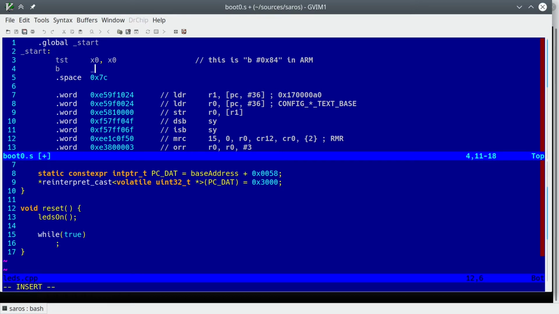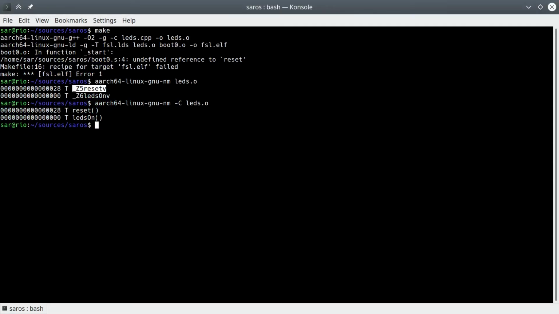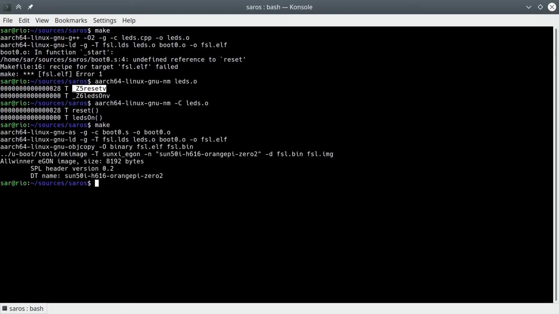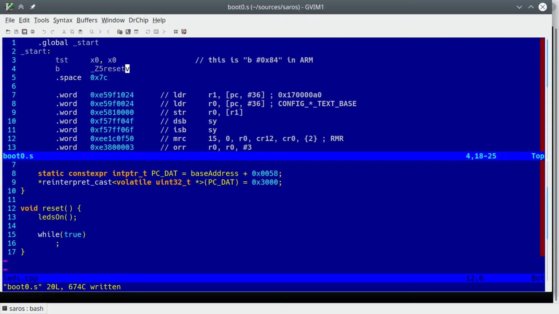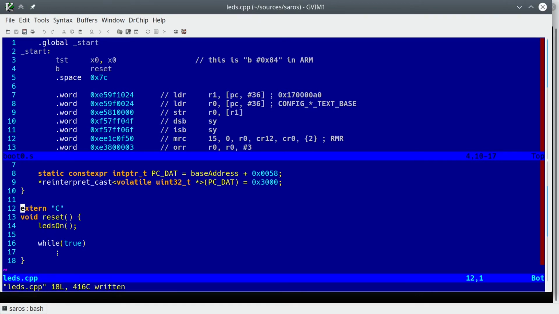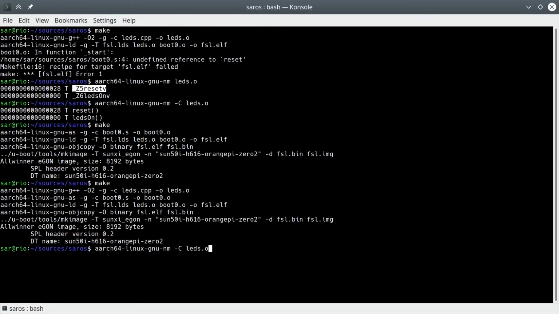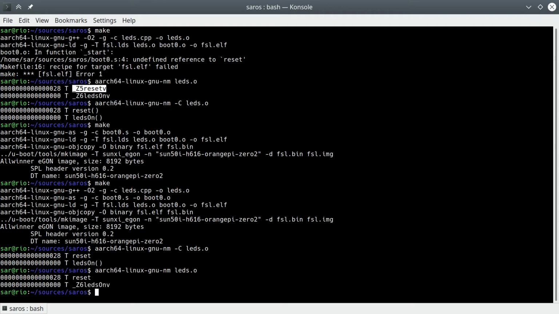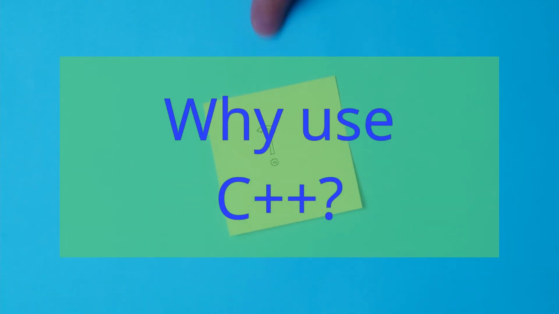So one way to solve this is to change the name of the function we call in boot0.s. If we replace reset with _Z5resetv, everything will work. A simpler solution, however, is to denote the reset function as a function that needs to adhere to the C ABI. We do this by declaring it as extern C. Indeed, when we replace the extern C modifier, compilation passes. Asking for the symbols defined in the object file shows us the function is called reset, with no mangling, pretty much as expected. Which brings us to a question I've referenced a couple of times in the past.